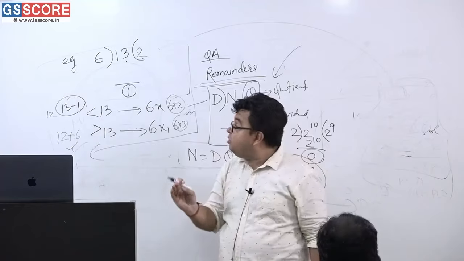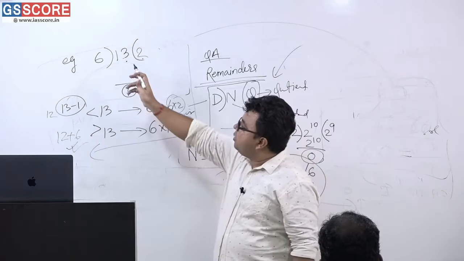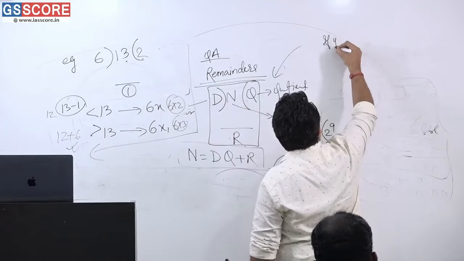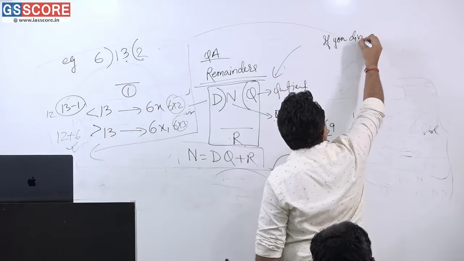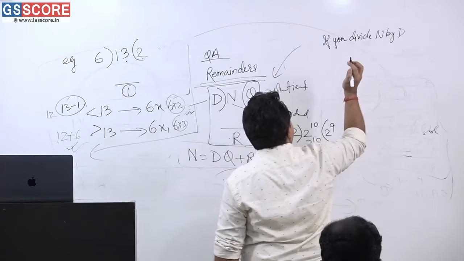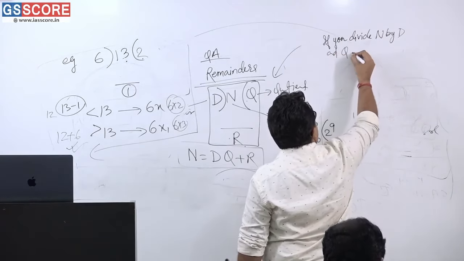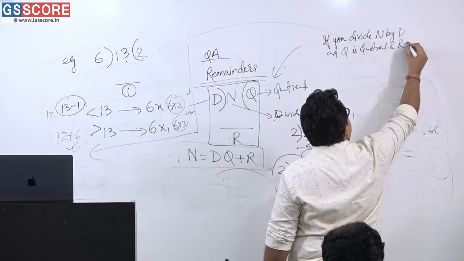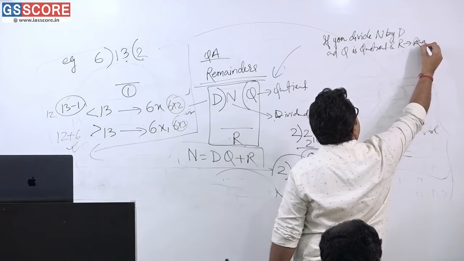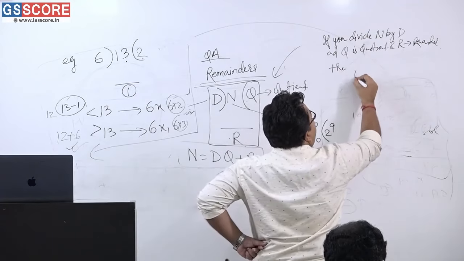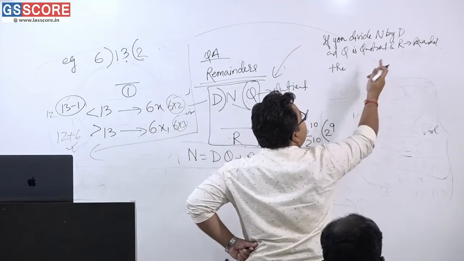Can you please write down one thing: if you divide n by divisor d, and q is the quotient and r is the remainder, then what is the divisor here?